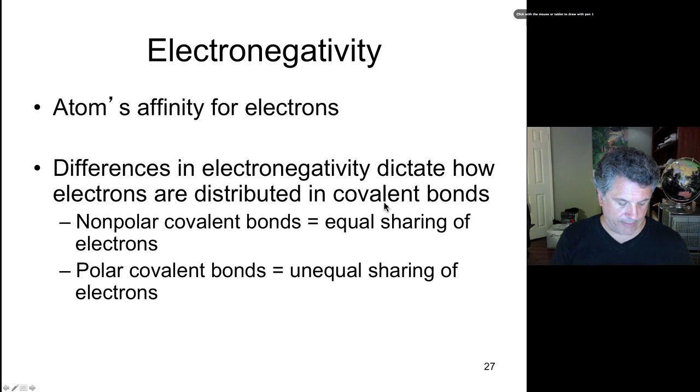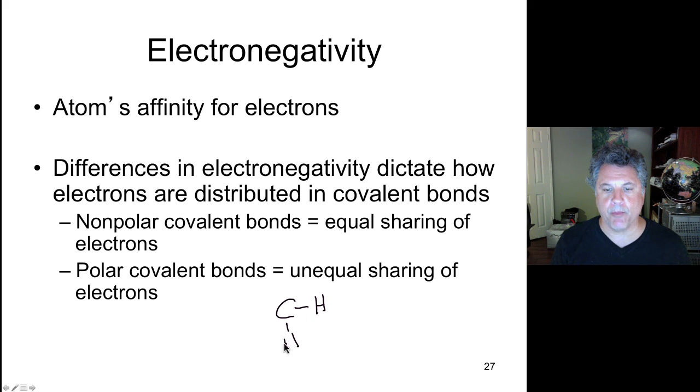An example of a nonpolar covalent bond would be carbon and hydrogen. If we look at, for example, methane, carbon bonded to 4 hydrogens, carbon and hydrogen have roughly equivalent electronegativity values, and therefore carbon does not hold the shared electrons more tightly than any of these hydrogens. You don't find any of the partial charges that we found with water. We don't find those with a nonpolar covalently bonded situation as we have here.